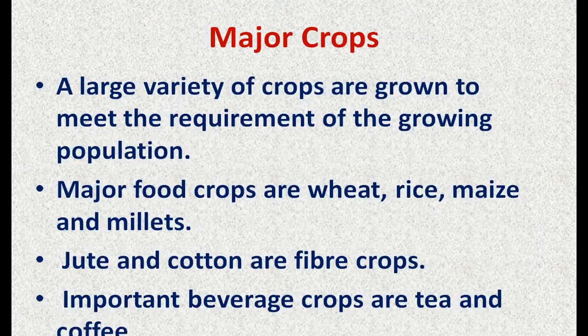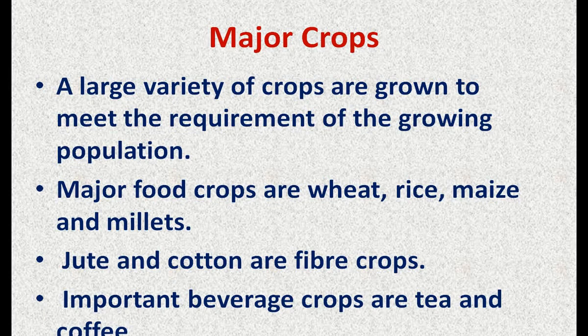Understood? Now we will have a discussion on the different major crops which are grown in India. A large variety of crops are grown to meet the requirement of the growing population. Major food crops are wheat, rice, maize and millets. We categorize the crops into different categories. Food crops are the crops which are part of our diet, like wheat, rice, maize, millets. Cash crops are the crops which are grown for selling purposes or to earn profit, like cotton, sugarcane.